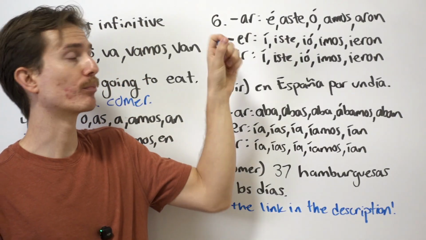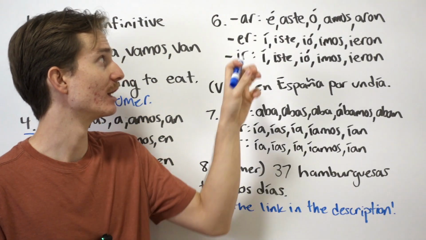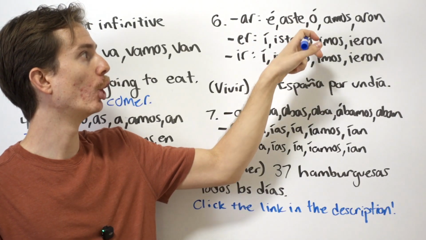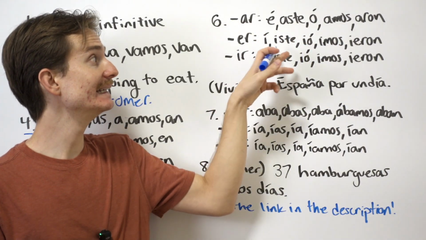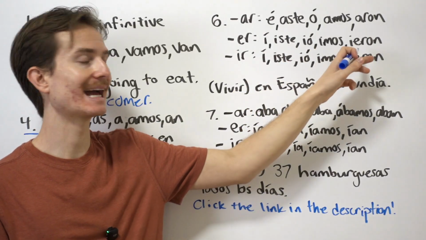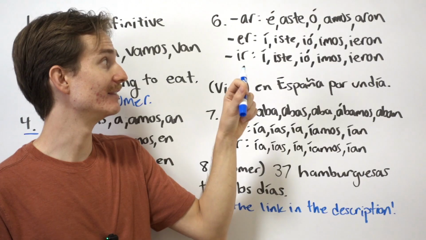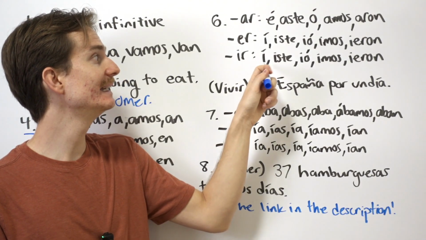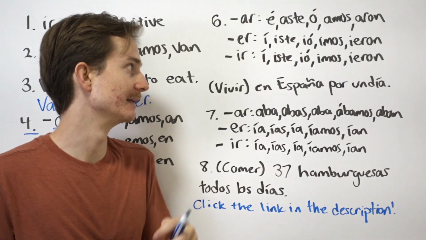Okay, so for the preterite tense, which is for one-time actions in the past, we have aste, ó, amos, and aron for our AR verbs, iste, ió, imos, and ieron for our ER verbs, and for IR verbs, we have the exact same thing, iste, ió, imos, and ieron, okay, exactly the same.